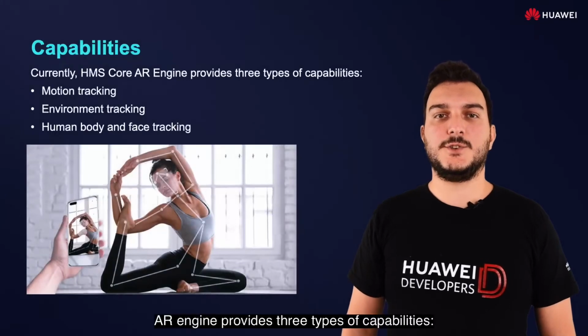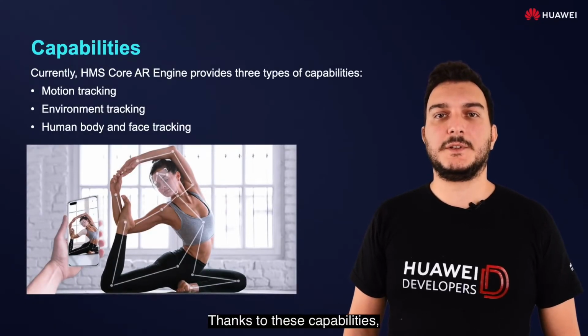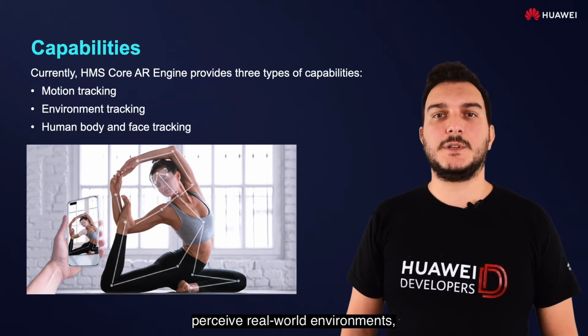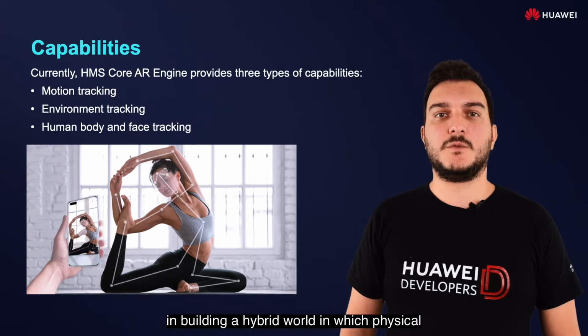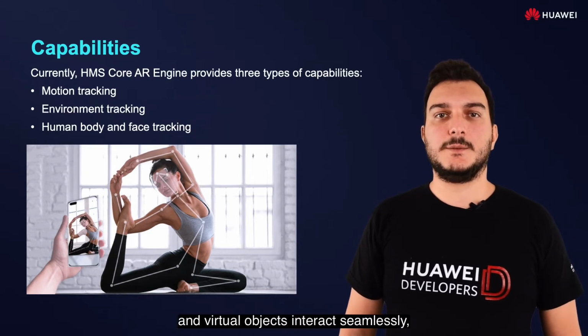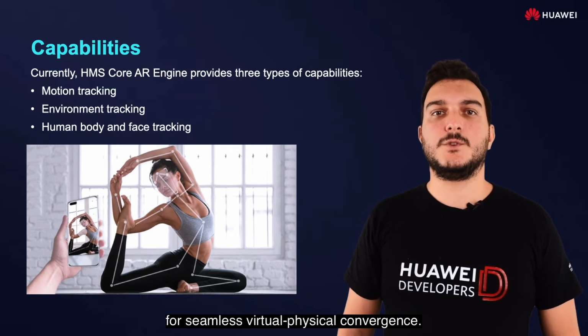Currently, AR Engine provides three types of capabilities. Thanks to these capabilities, AR Engine is able to better perceive real-world environments and build a hybrid world in which physical and virtual objects interact seamlessly, enabling your app to provide seamless virtual-physical convergence.